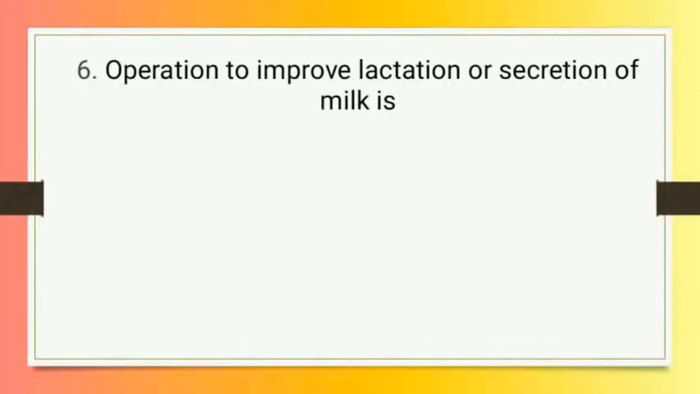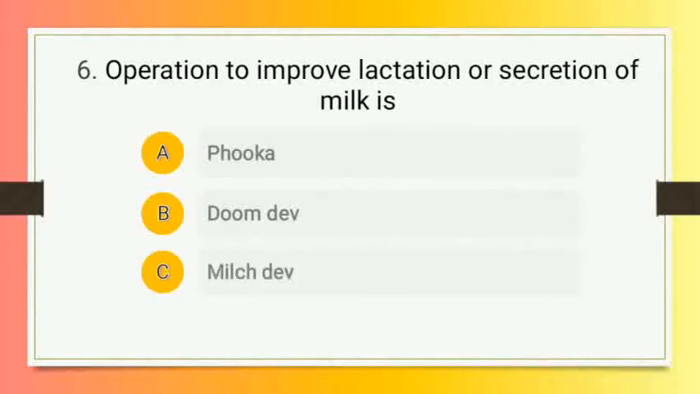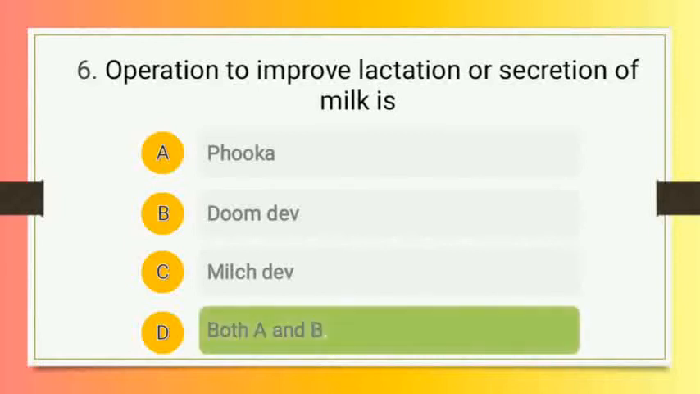The question is, operations to improve lactation or secretion of milk is, and the options are A. Phooka, option number B. Doomdev, option number C. Milchdev, or option number D. both A and B, that is Phooka and Doomdev. So correct answer of this question is option number D, that is both A and B. Moving to the next one.